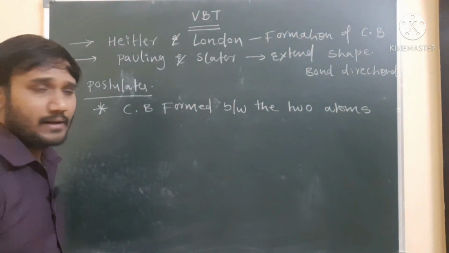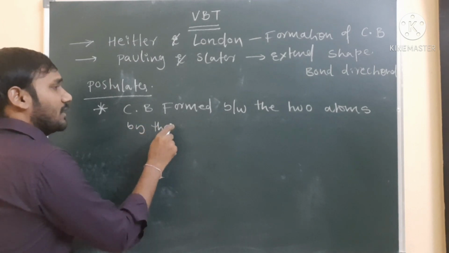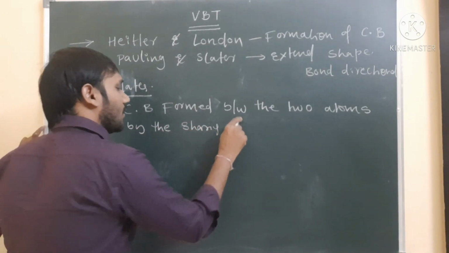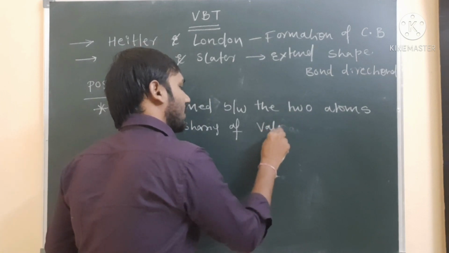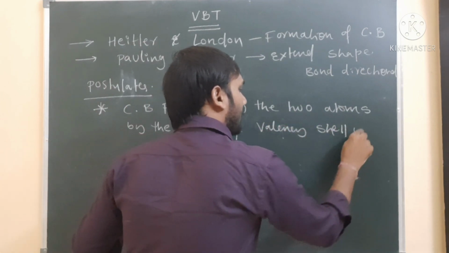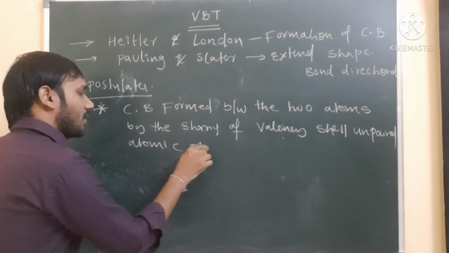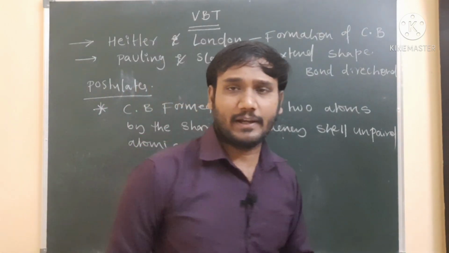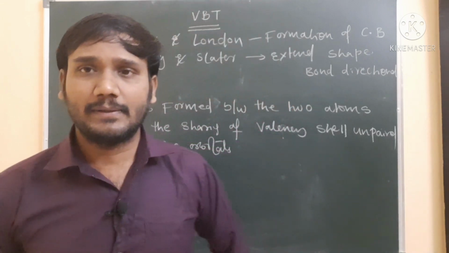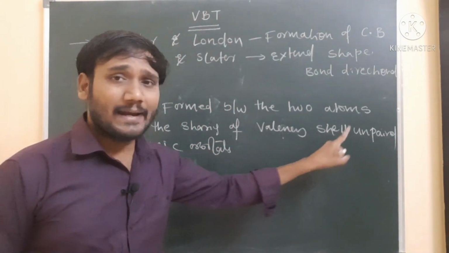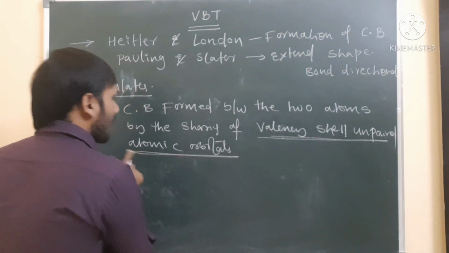Now, according to valency bond theory, a covalent bond is formed between the two atoms by the sharing of valence shell unpaired atomic orbitals.